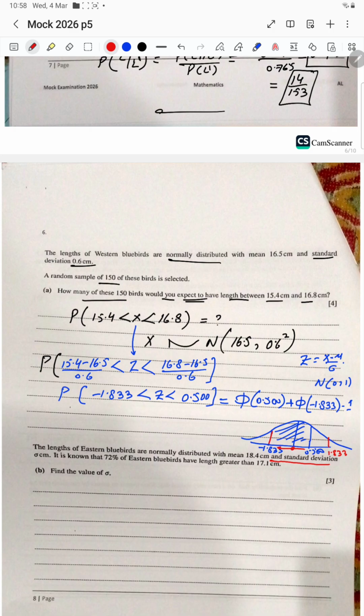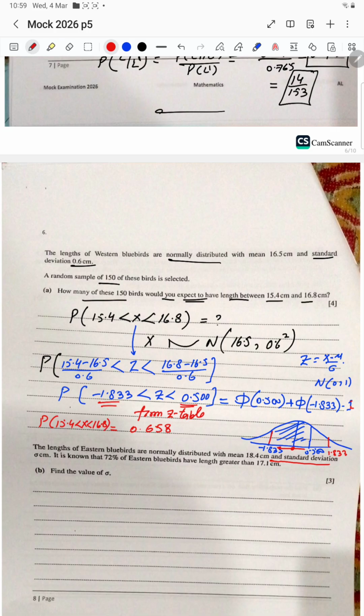So apply the rule from the z table: one value is negative, one is positive, so the sum of the two z table values minus 1 will give this. So from the z table I get the values, and when I add them and subtract 1, I get 0.658. This is the probability of 15.4 less than x less than 16.8.